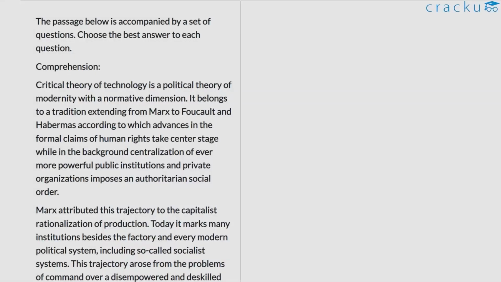A passage has been given below. Let us read it carefully and answer the questions that follow.